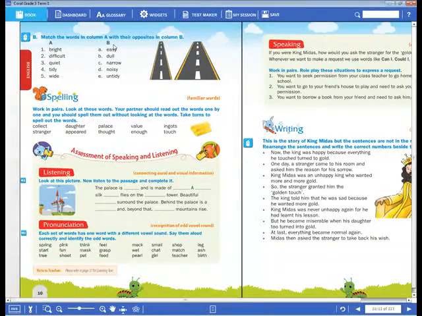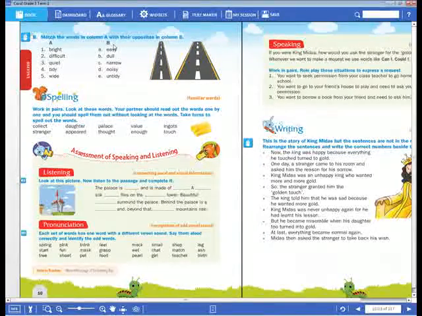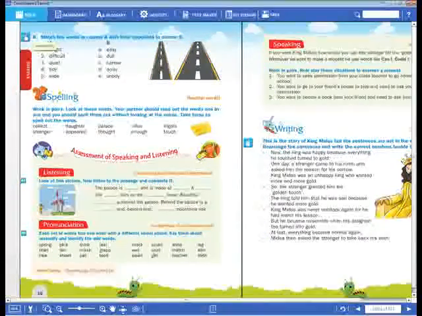For example, if I am tall, then the other person, as the opposite, has to be short. Okay, dear children. They have given some opposites to you.